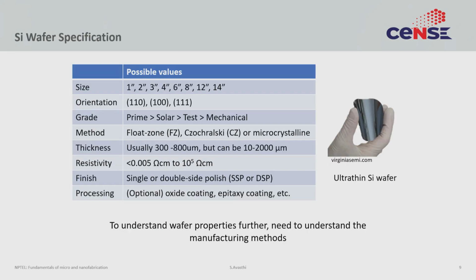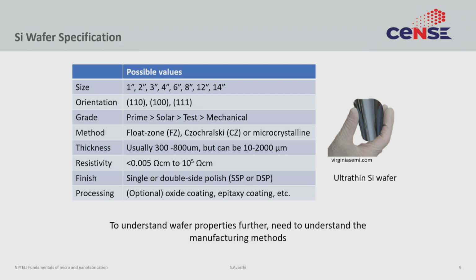So, with that general discussion of various types of common substrates that are available, let us go into a little bit more detail and how do you actually buy this. This is like the jargon associated with substrate selection. So, if you were to go and buy a silicon wafer today, you would have to specify certain properties of that material. So, here is an example of what a typical silicon specification would look like.